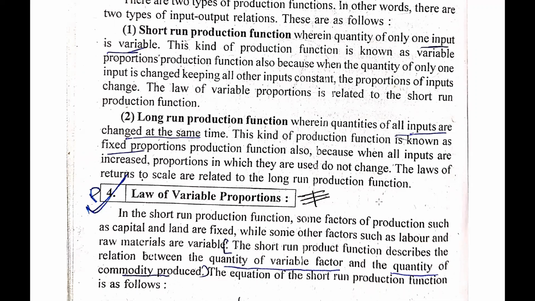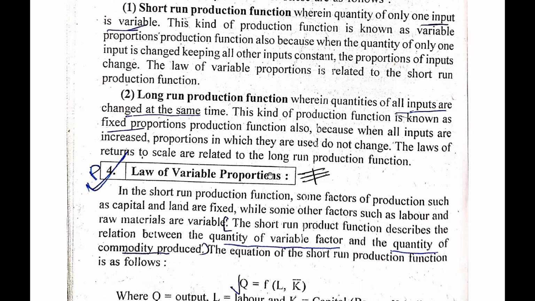For example, when we increase our labor by 20%, then our land will also be increased by 20%, our capital will also be increased by 20%. So in the long run production functions, all the inputs are variable, but the proportion of their changes will also be the same. If one variable is changed by 20%, other inputs are also changed by 20%. Now guys, we will see the law of variable proportions.